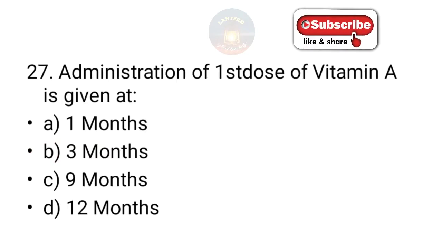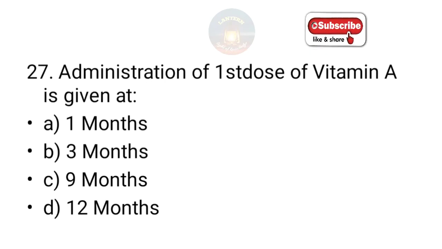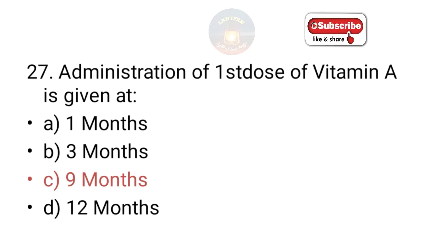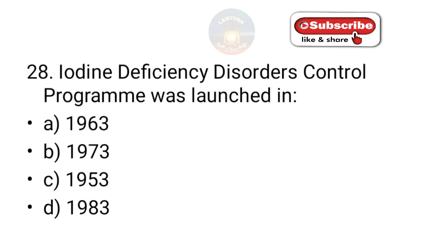Administration of first dose of vitamin A is given at 1 month, 3 months, 9 months, 12 months. So it will be begun at 9 months along with measles vaccination, and the initial dose is 1 lakh international unit, followed by every 6 months. Next dose onwards, we will give 2 lakh international units.